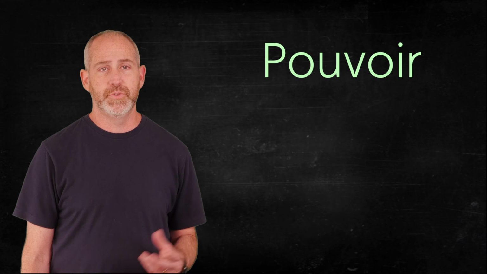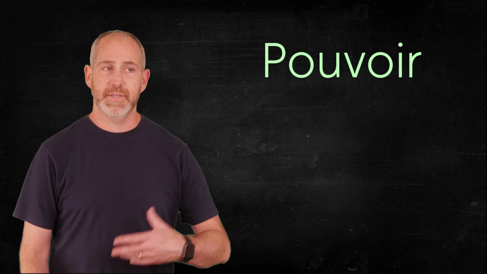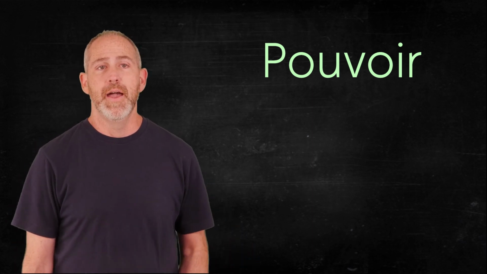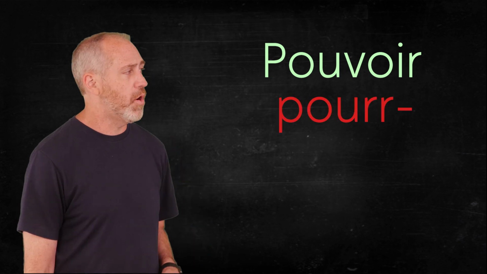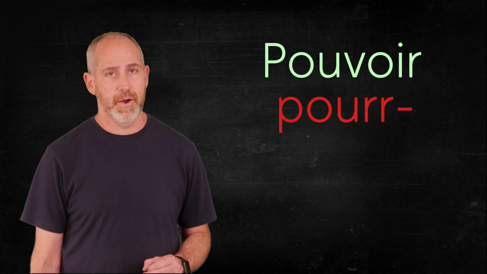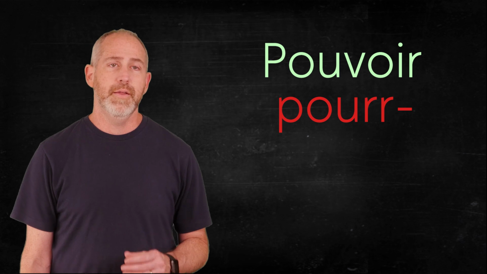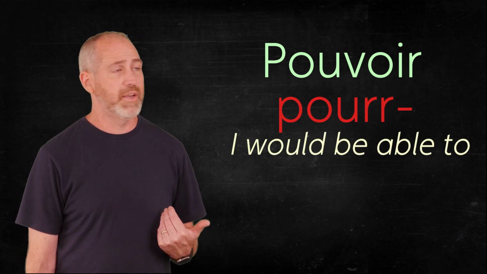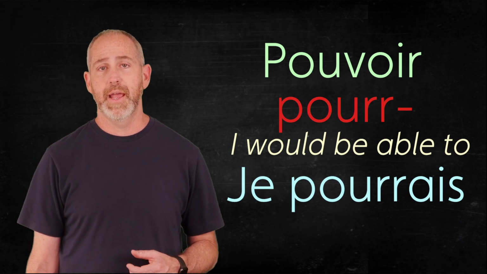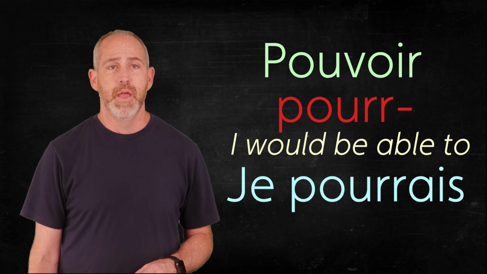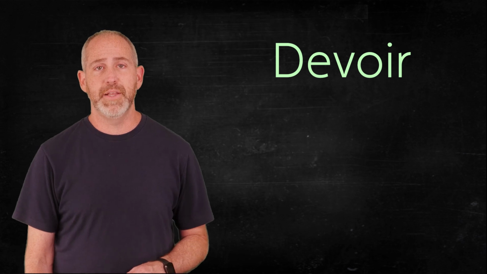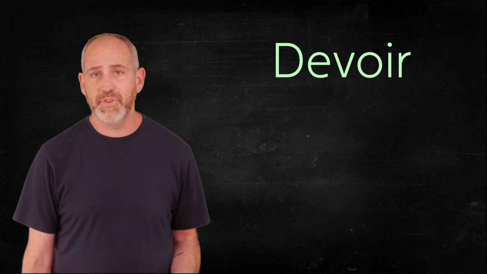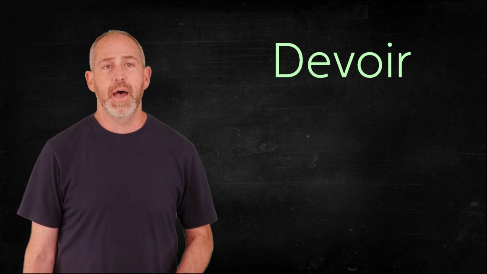Pouvoir, to be able to, right? This is how we say we can do something. So it's going to use P-O-U-R-R. If we wanted to say, I would be able to, then we would say je pourrais. Devoir, which means to have to do something, sort of must.